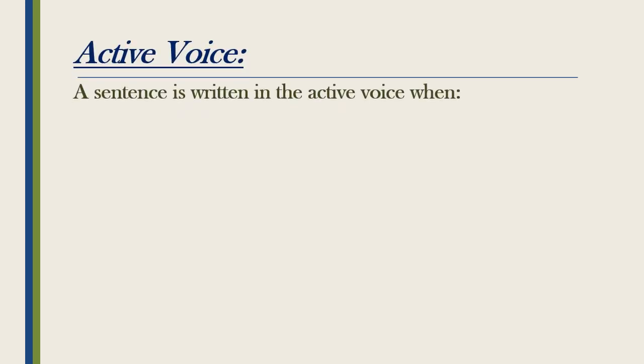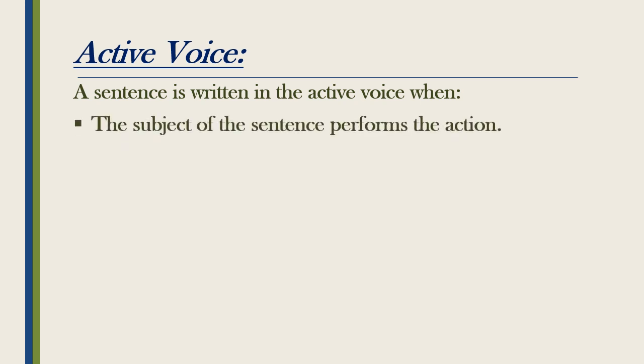Now we shall discuss what is active voice and what is passive voice. First of all, active voice. A sentence is written in the active voice when the subject of the sentence performs the action. I have told you that the person or thing who is performing an action is the subject.